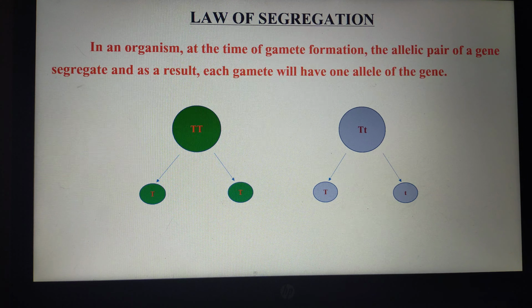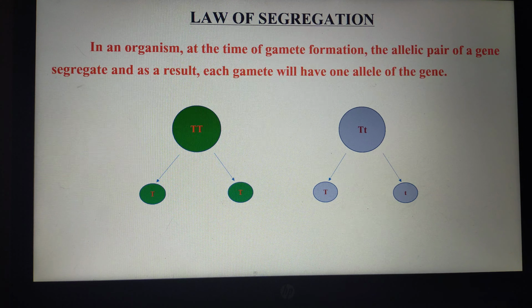So this diploid cell undergoes meiosis and forms the gametes, and in the gametes it has received only one allele of a particular gene. This gamete has received the tall allele of the gene, and this gamete has received the dwarf allele of the gene, right? And here, because of the homozygous condition, both the gametes have received the dominant allele.